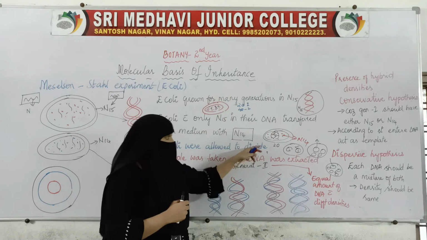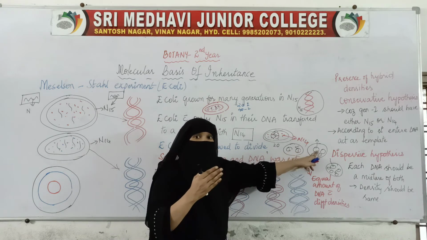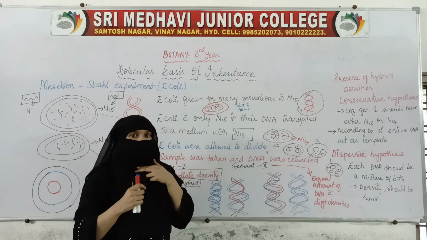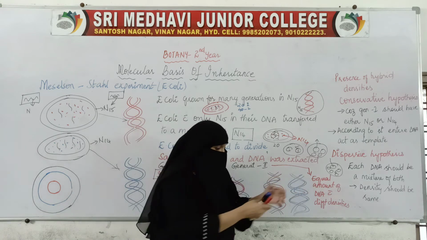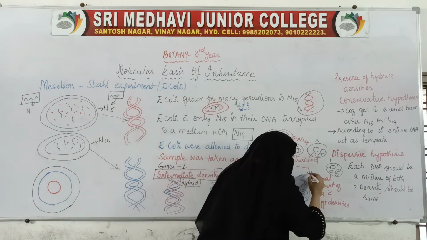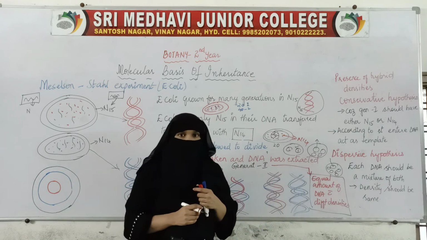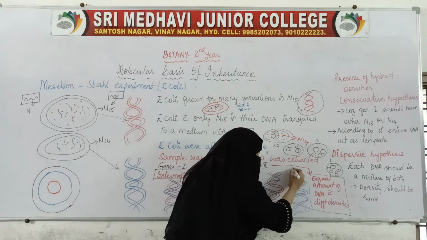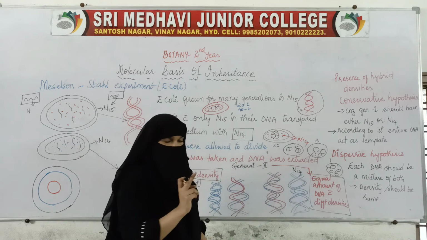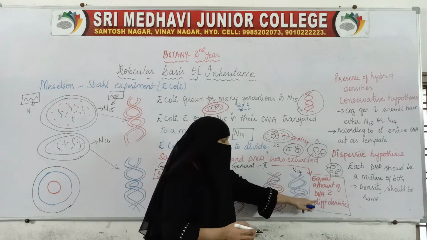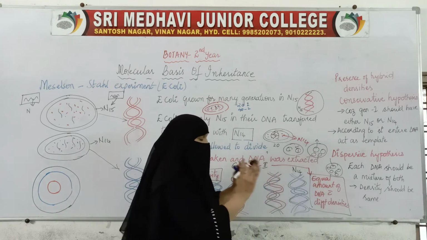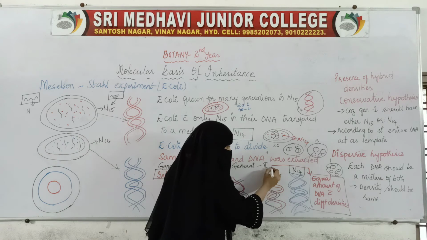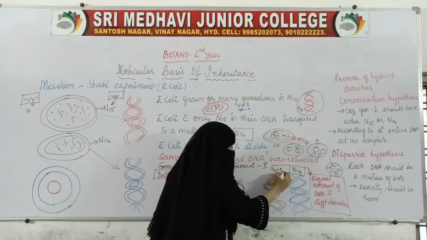Okay. Now when we took the sample for the second generation after 40 minutes, what did we get? After the second generation we got equal amounts of DNA with different densities. One was totally N14, and we got equal amounts of DNA with different densities. So we got two types: one was total N14 and one was a mixture of N14 and N15.